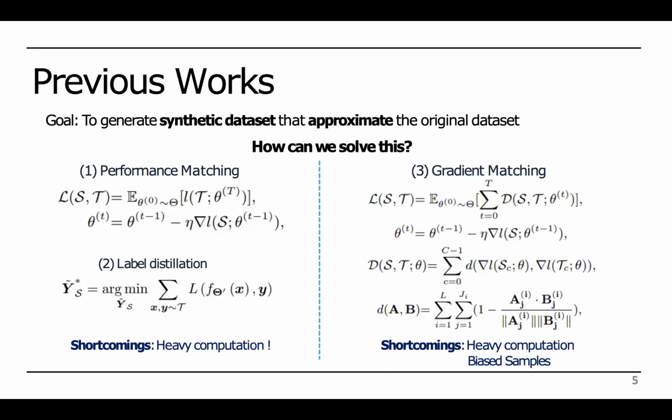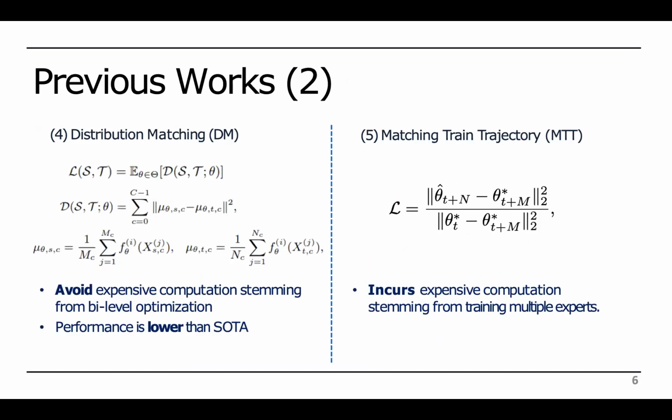Previous works have introduced several novel approaches to dataset distillation, each with their own set of limitations. Performance matching and label distillation often involve heavy computational footprints. Meanwhile, gradient matching inherently expresses a bias in the distillation process. Distribution matching circumvents conventional bi-level optimization, however, at a significant cost in performance. Finally, matching training trajectories incurs the expensive cost of training several expert models.